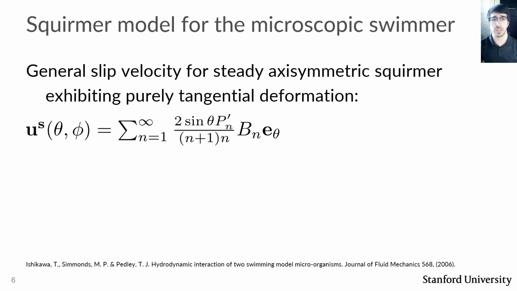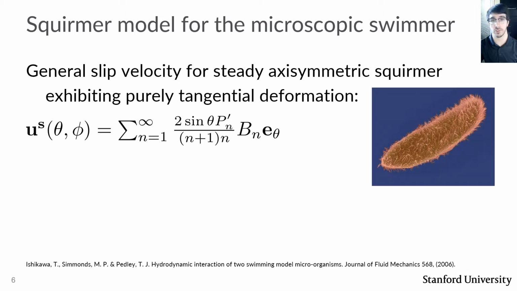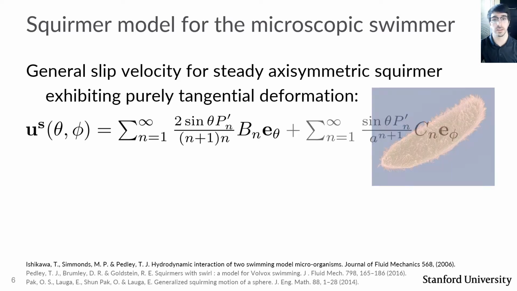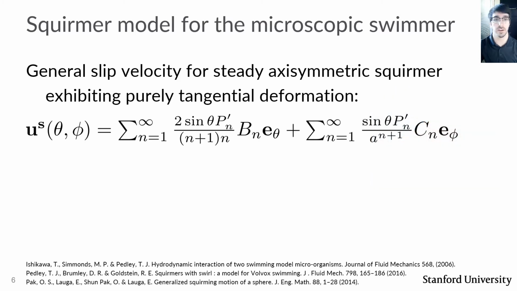To answer this question, we set up our analysis using the Squirmer model, which considers the slip velocity at the surface of the swimmer written in terms of the Legendre polynomials. The slip velocity is meant to capture the swimmer's gait or stroke. For example, it might represent the average motion of a large array of beating cilia on the surface of the swimmer, as is the case of paramecium shown to the right. Very recently, authors have noted the presence of additional terms in the expression which act in the azimuthal direction in spherical coordinates. It is this term that we will make use of in our work.